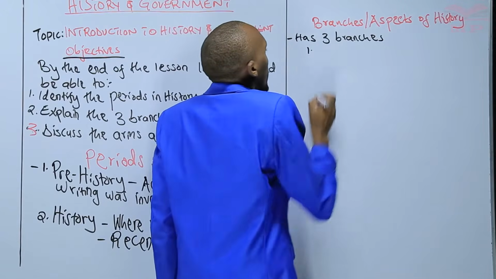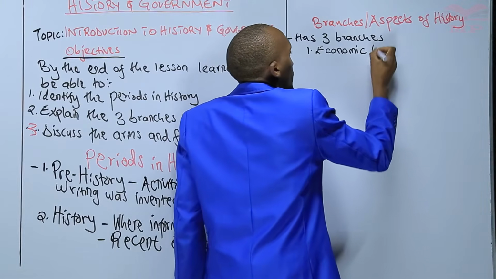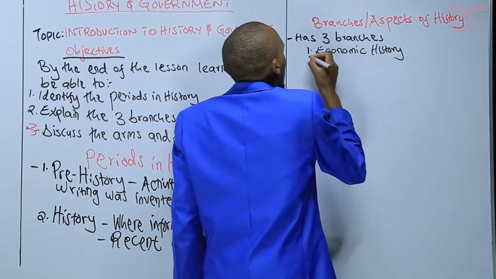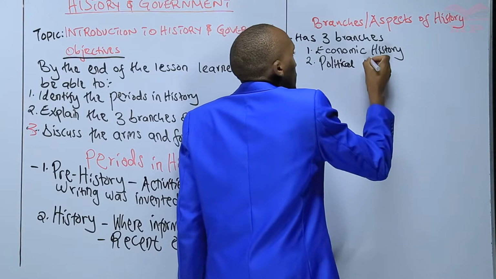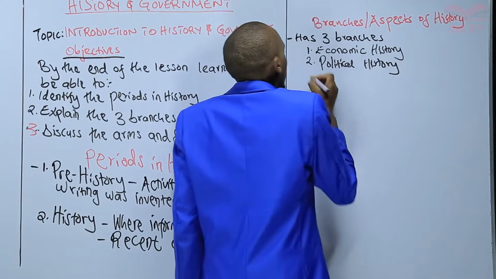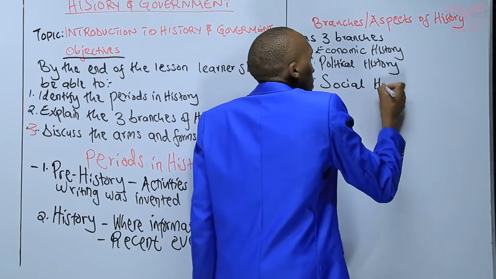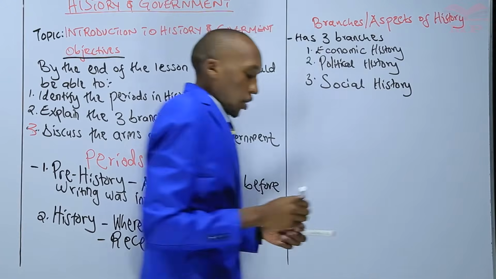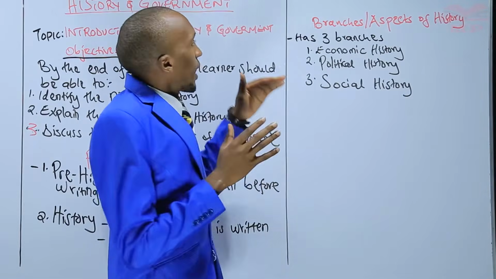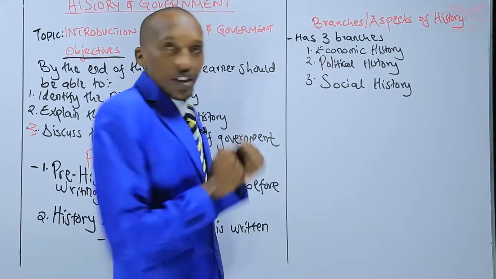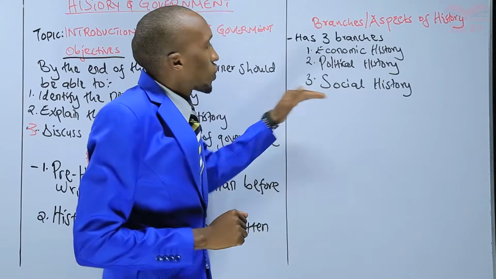Number one, we have economic history. Number two, we have political history. And then number three, we have social history. So my dear learners, history can be divided into three aspects or three branches: economic history, political history, and social history.